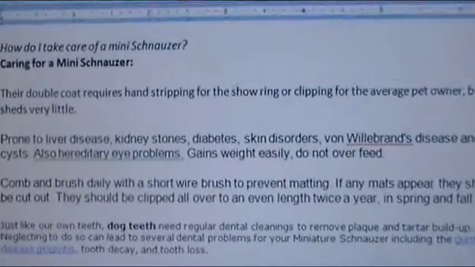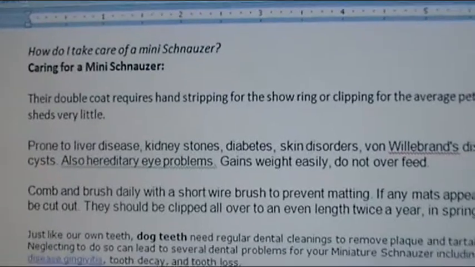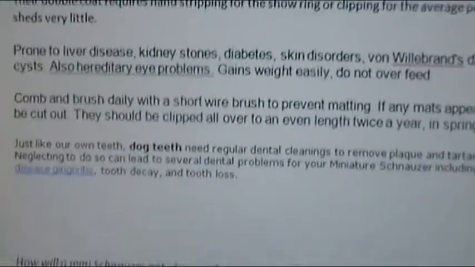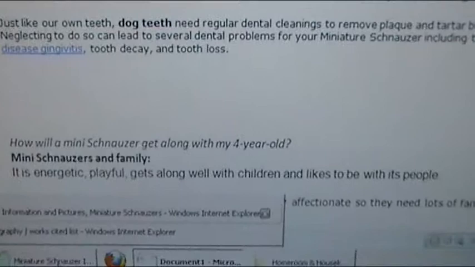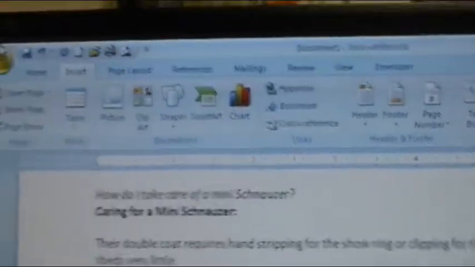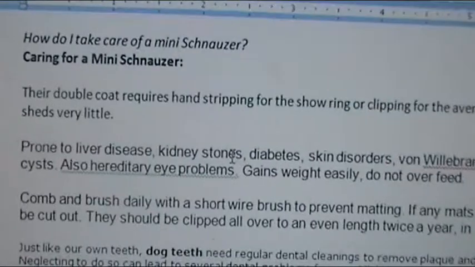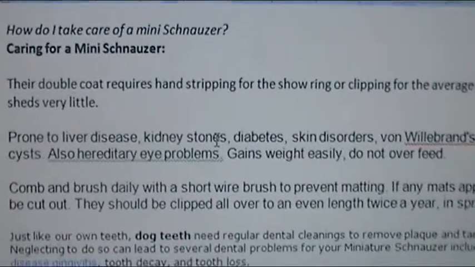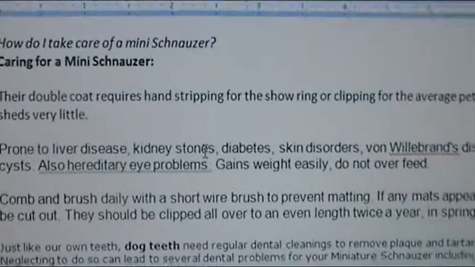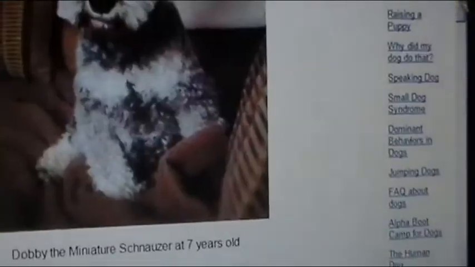So now that I read through those websites with a purpose, I have all kinds of information about how to take care of my new Schnauzer and how she's going to interact with my child, which makes me feel a lot better about having one. So now that I'm finished with this, all I have to do is save this Word document, because you want to make sure you don't exit without saving it. I'm going to save this Word document so I can print this information out if I want to and transfer it into my notebook. And then I can go over to my bibliography that I've created.